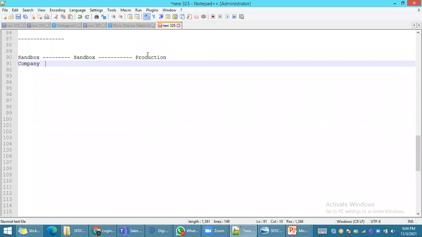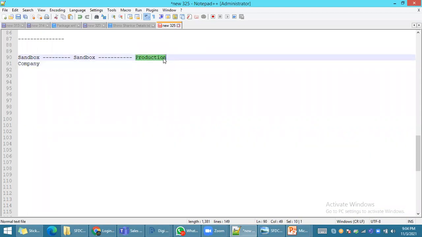Once the company develops, they cannot move directly into production, right? After completing development, they do proper testing. If they move directly into production, they may get some issues. Getting my point or not?